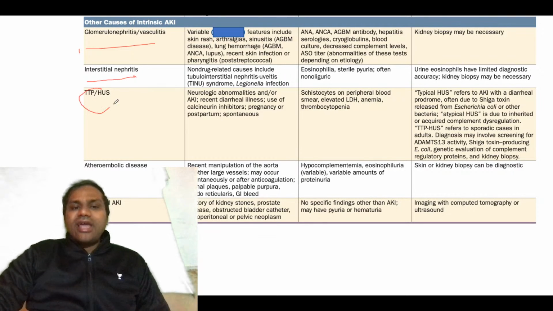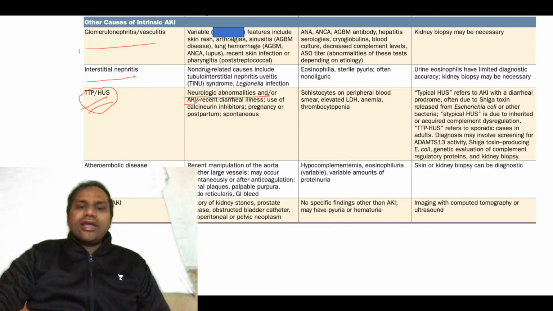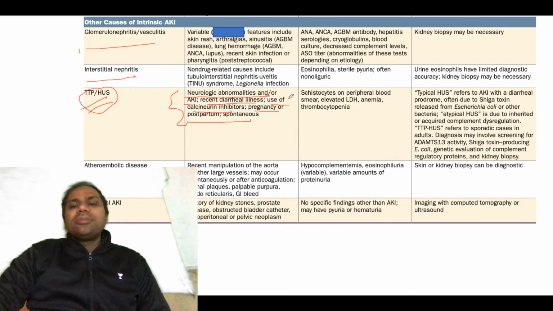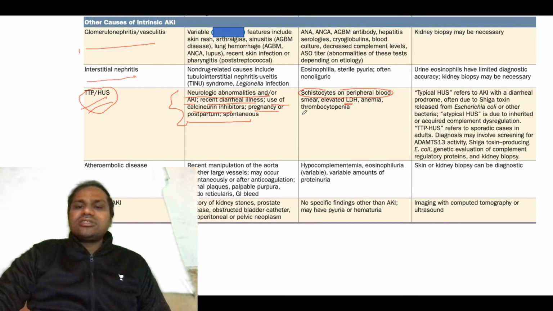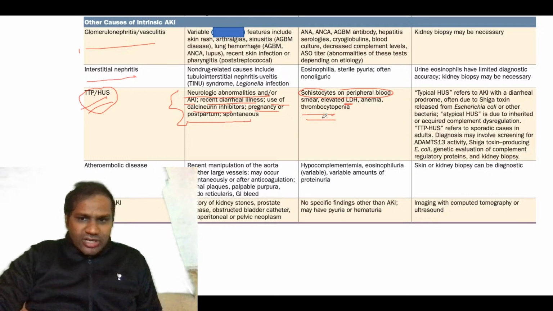Then you have TTP HUS, again a very high yield point. Remember here what you see is neurological abnormality and/or AKI, recent diarrheal illness, use of calcineurin inhibitors, pregnancy or postpartum, or spontaneous. These are the clinical features you get in TTP HUS. Peripherally you will see schistocytes on peripheral blood smear, elevated LDH, and thrombocytopenia.